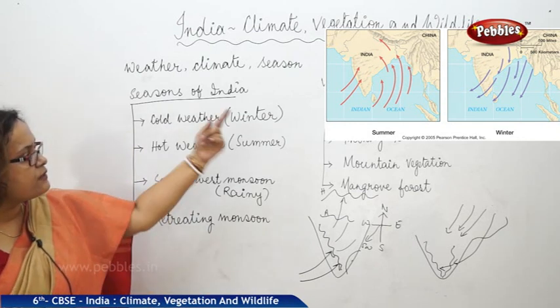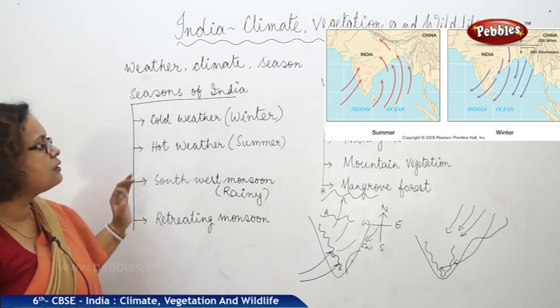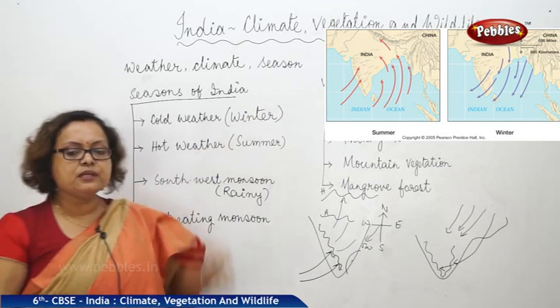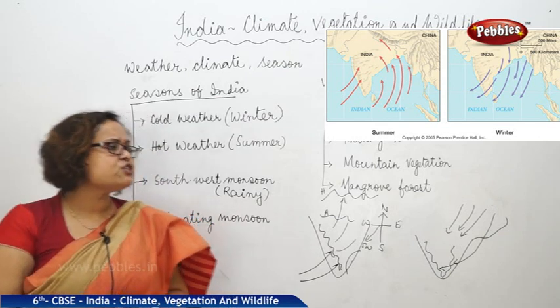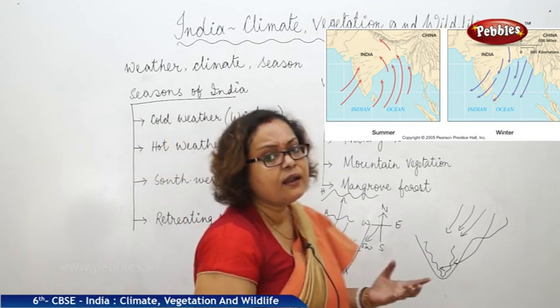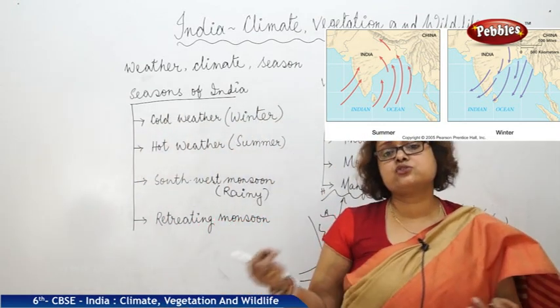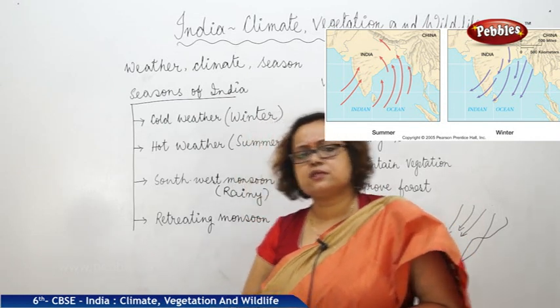We are coming to the vegetation of India. Definitely, depending on climate, we can see the vegetation of a place. Vegetation means natural vegetation, not what you are planting in your garden and growing with much care. Those are also vegetation, but they are not natural vegetation.